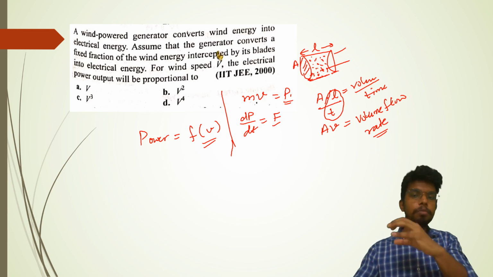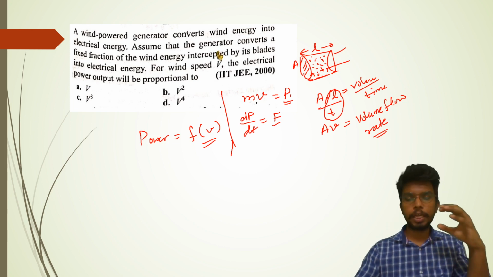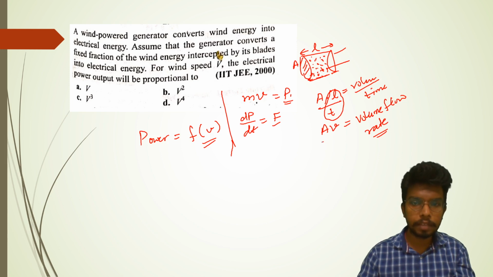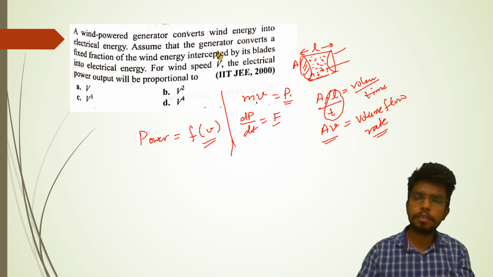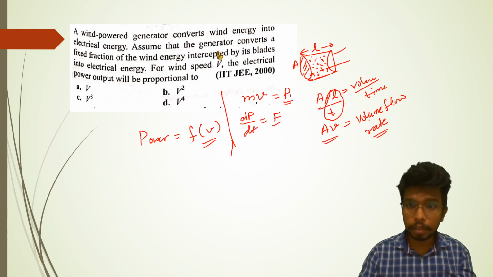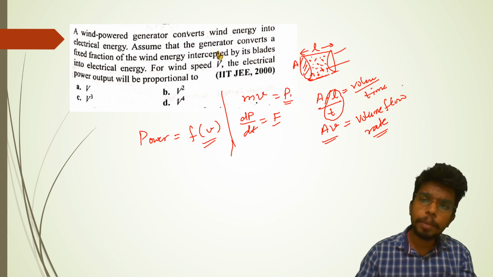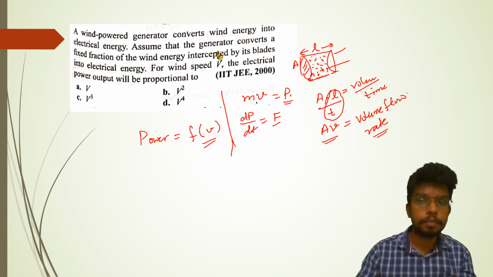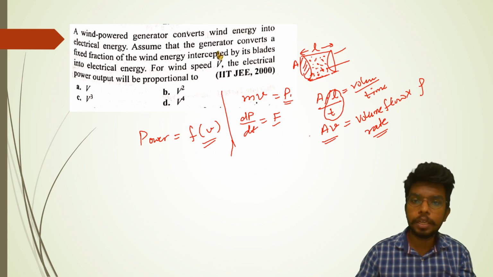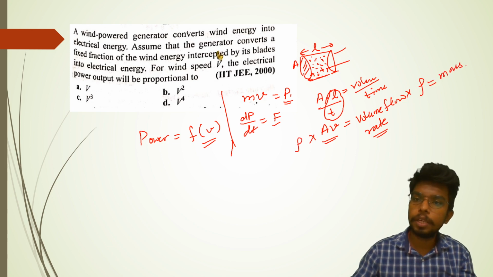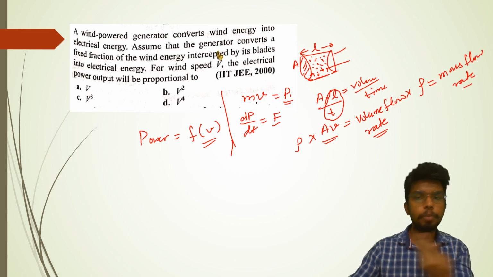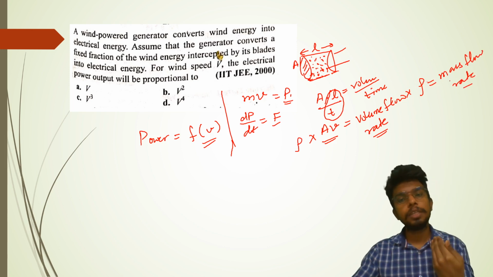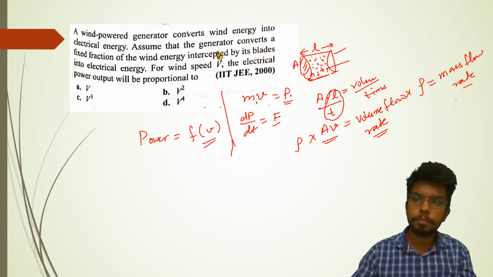This much volume is moving every unit time, so volume flow rate is what we call AV. If we multiply the volume flow rate with the density rho, what do we get? Mass flow rate. That means this much mass is moving every moment, and mass into velocity gives me the momentum.